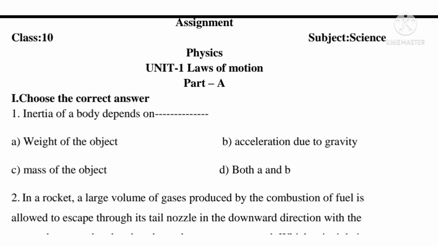First one, inertia of a body depends on: options A, weight of the object, B, acceleration due to gravity, C, mass of the object, D, both A and B. The correct answer, option C, mass of the object.